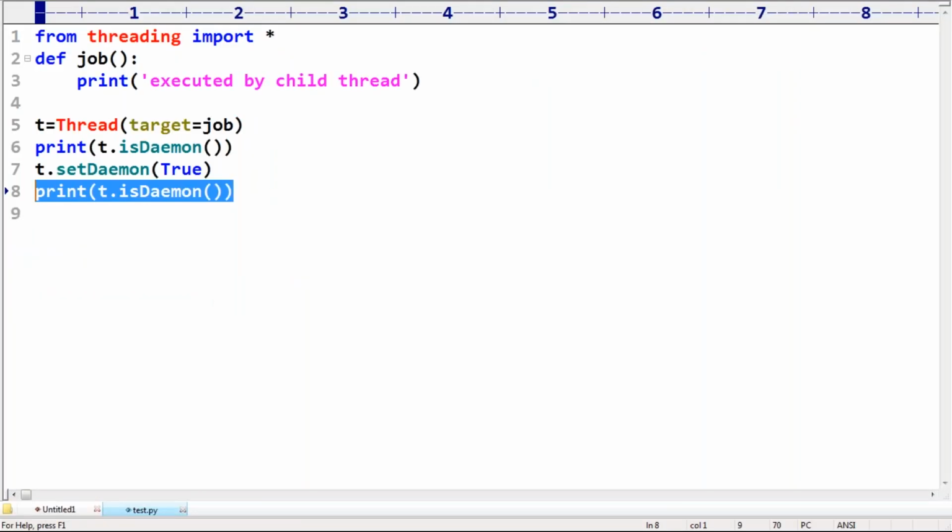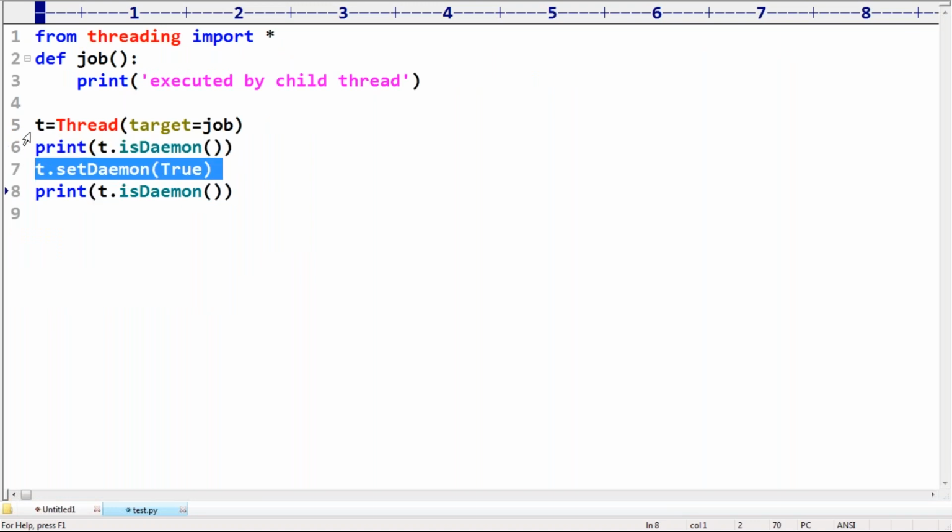Perfect. Everyone can understand, right? So the t.setDaemon method is working, but make sure that once we start a thread, we can't change it. But I didn't start this thread, so it is able to change.